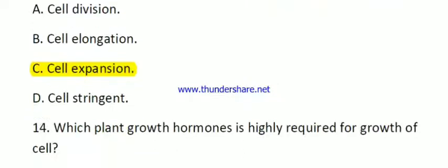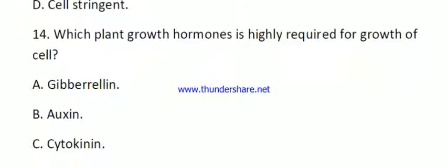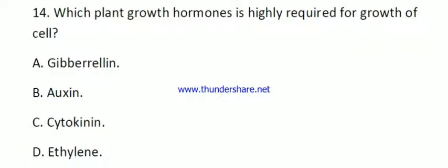Then question number 14. Which plant growth hormone is highly required for growth of cells? Here the options are gibberellin, auxin, cytokinin and ethylene. Here the right answer is auxin.